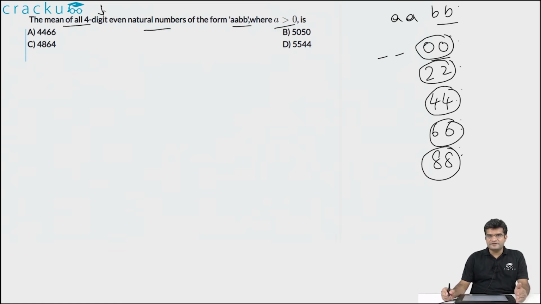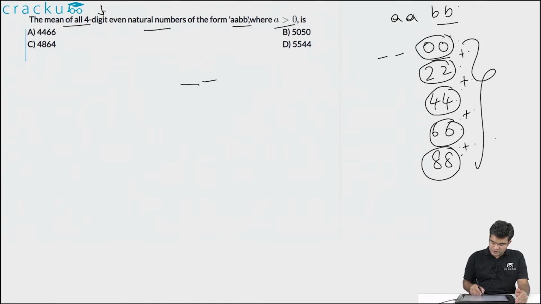So if you're looking only for the average, by symmetry, the average contribution of the last 2 digits will be the average of 00, 22, 44, 66 and 88. And what is this average? You can add them up, 0 plus 22 plus 44 plus 66 plus 88, that will be equal to 220 divided by 5, so the average will be 44 for the last 2 digits.